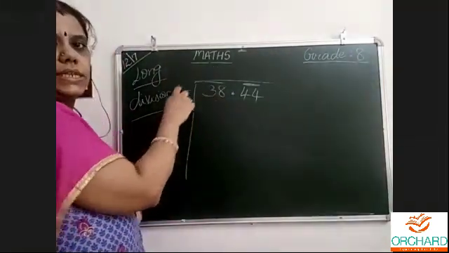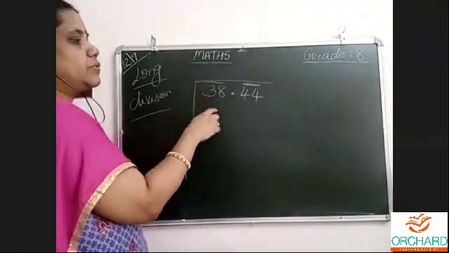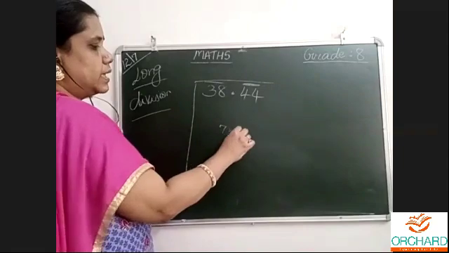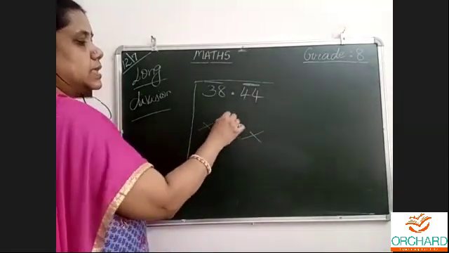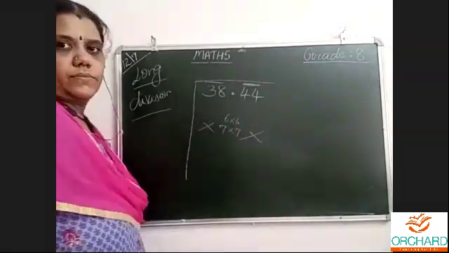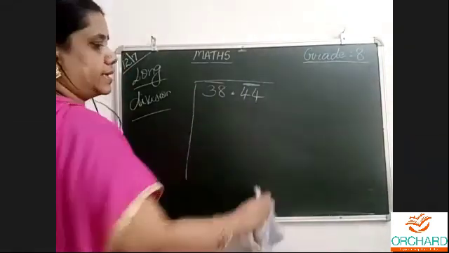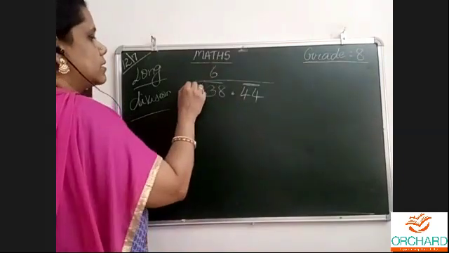5 5s are 25. 6 6s are 36. 7 7s are 49 should not come, it is more than 38. So we should think of 6. 6 6s are 36.